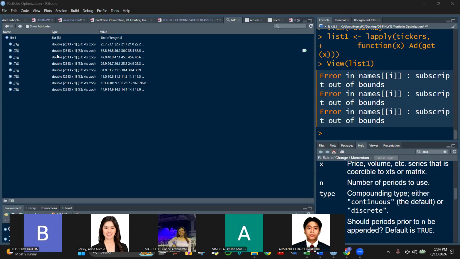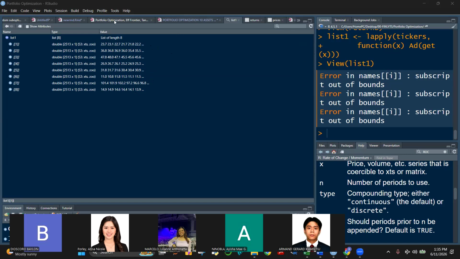Okay, anyway. So what does it contain, class? A double, 2513 observations by 1. So this is your Apple class. Apple prices. So you have here all the prices, and they are separated. But these are all adjusted prices already.